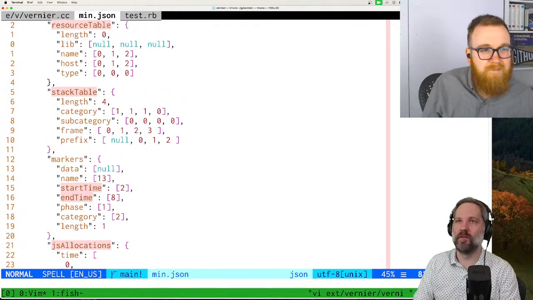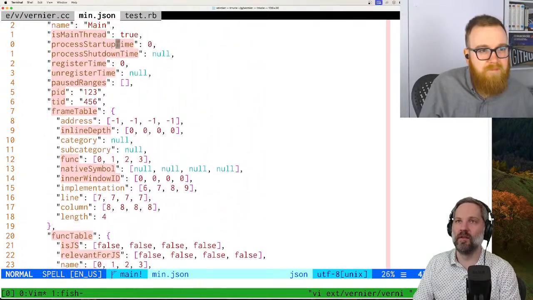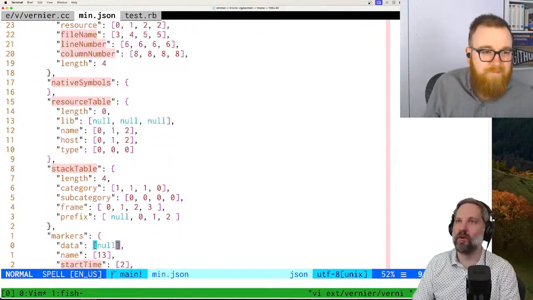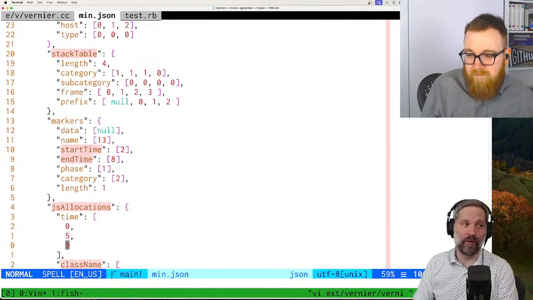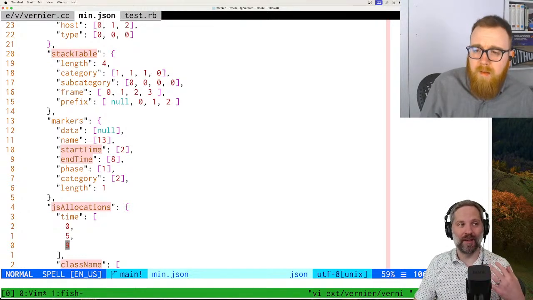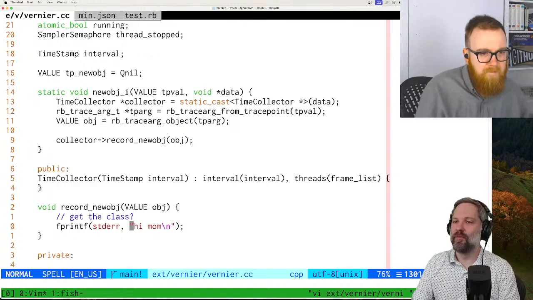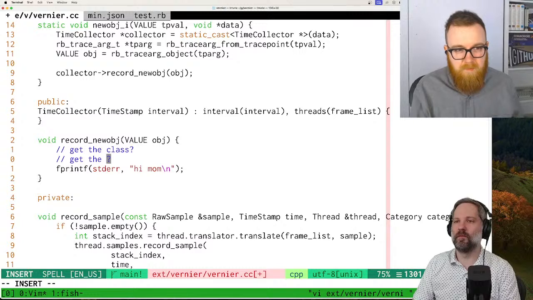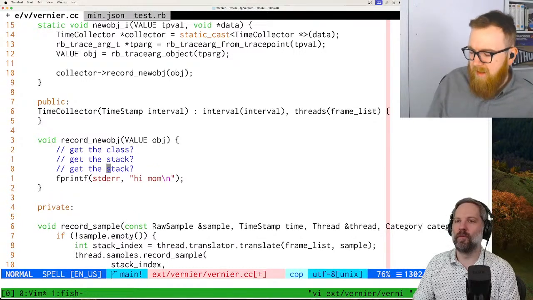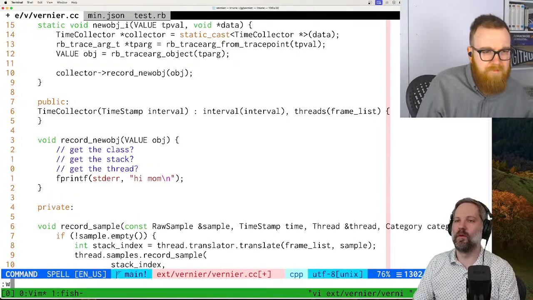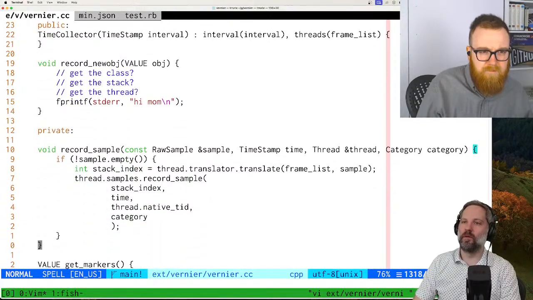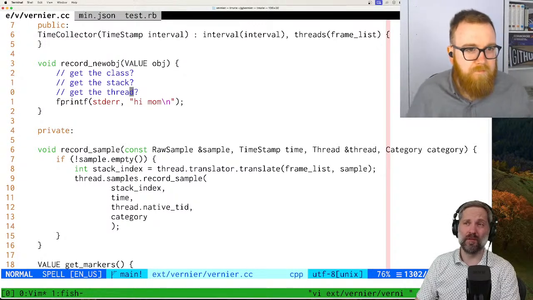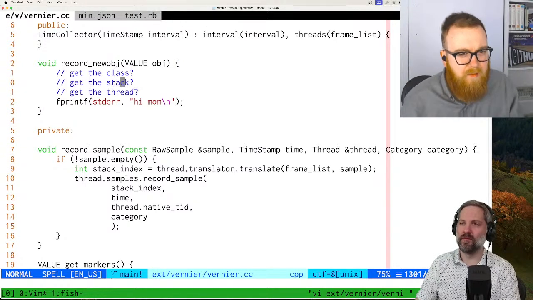JSON allocations. This looks like it is inside of a thread. So yeah, we do need to do per thread recording. I mean, that's good. Folks probably want to know what threads are allocating what objects. So that makes sense. Okay. So we need to do that. Collecting the profile should be easy, but we'll have to do it. Let's start with the profile stack trace.